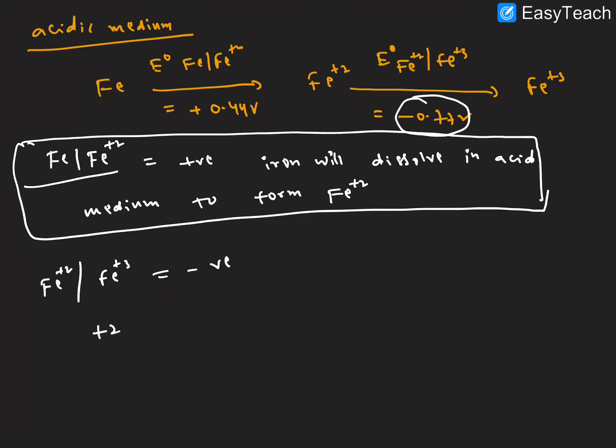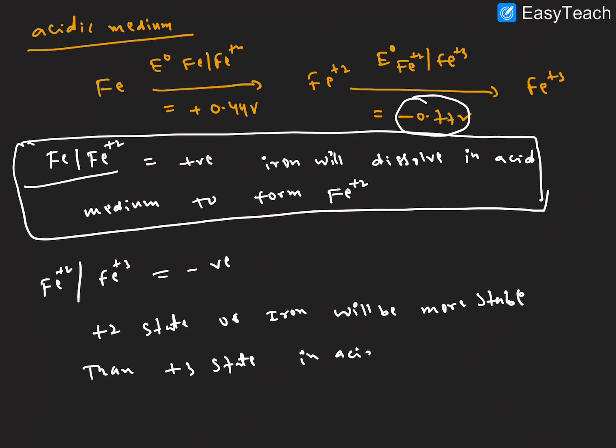So hence the +2 state of iron will be more stable than the +3 state in acid medium.